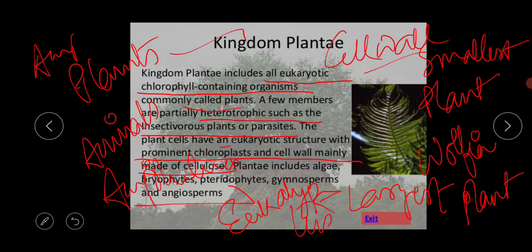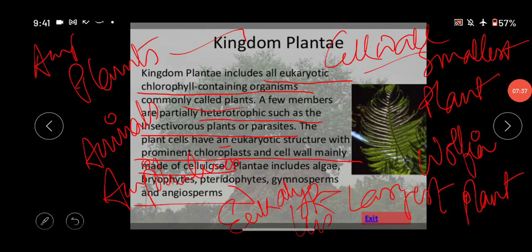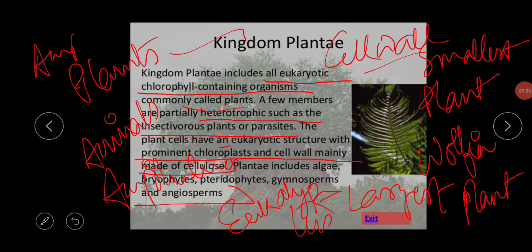And next is the gymnosperm. What are the main characteristics of the gymnosperm? The main characteristic of the gymnosperm is that it has cones in the organism's body. And the last one is the angiosperm. This angiosperm is the true plant in the terrestrial environment, and there are so many types of angiospermic plants present in our environment, like the mango tree, jackfruit tree, all those things.